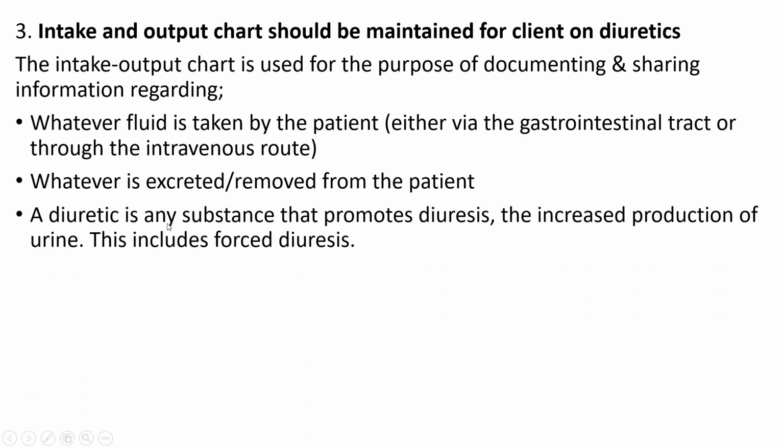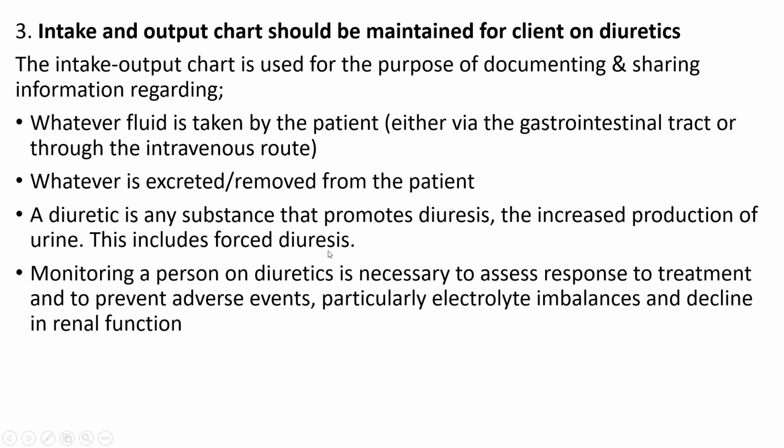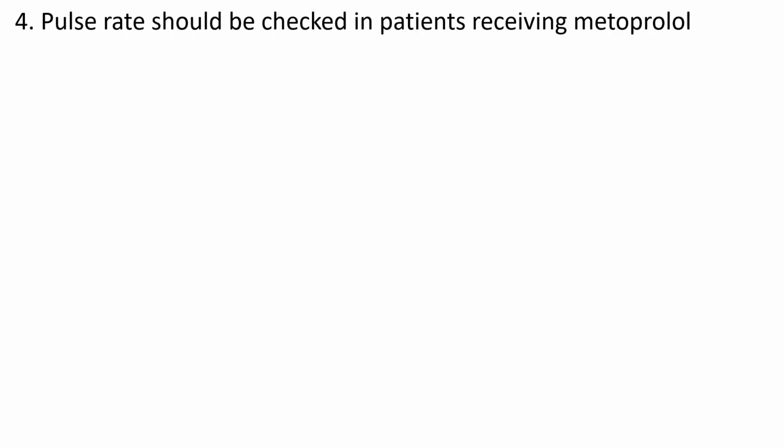A diuretic is a substance that promotes diuresis, or urine formation, and increased production of urine, and this includes forced diuresis. So monitoring a patient on diuretics is necessary to assess the response to treatment and to prevent adverse effects. What will happen if there is more urine formation? It may cause electrolyte imbalance and decline in renal function. So monitoring of the intake output chart for a patient on diuretics is very important.